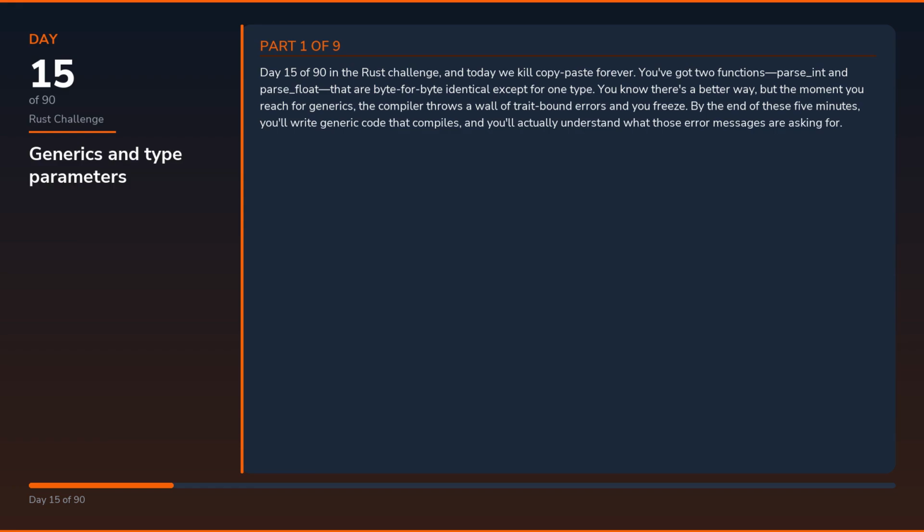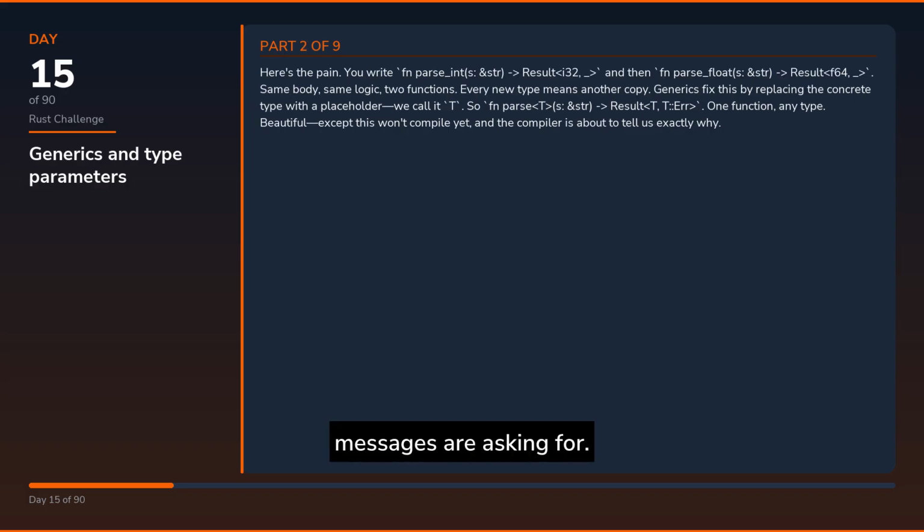Day 15 of 90 in the Rust Challenge, and today we kill copy-paste forever. You've got two functions, parse_int and parse_float, that are byte for byte identical except for one type. You know there's a better way, but the moment you reach for generics, the compiler throws a wall of trait-bound errors and you freeze. By the end of these 5 minutes, you'll write generic code that compiles, and you'll actually understand what those error messages are asking for.